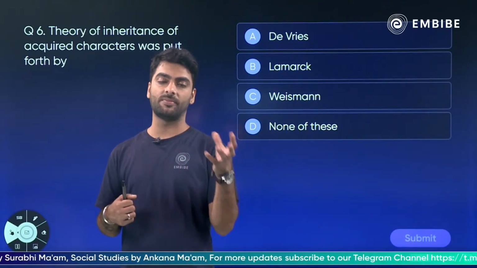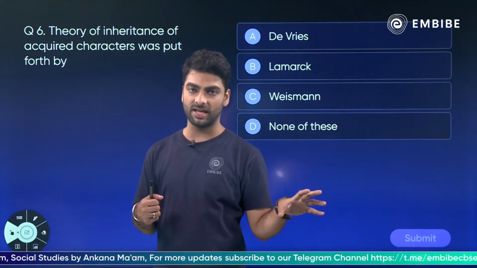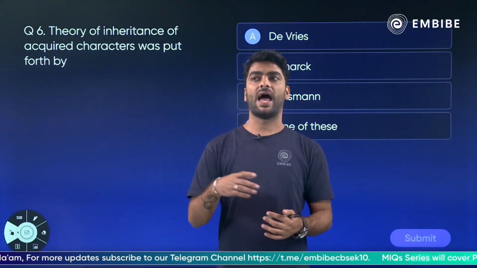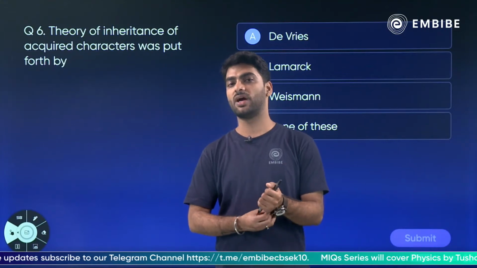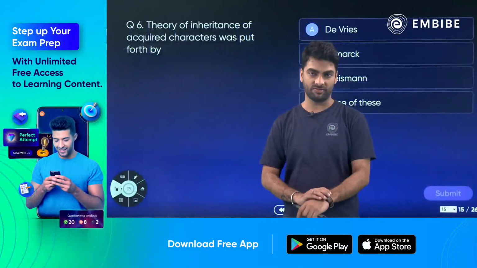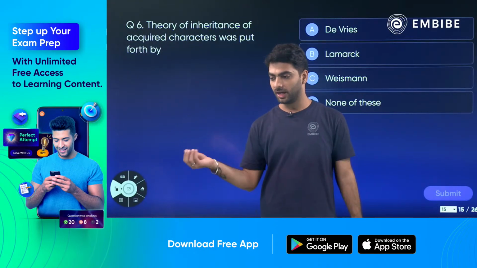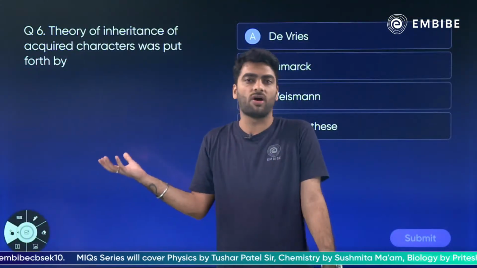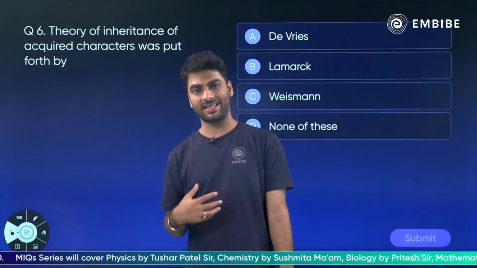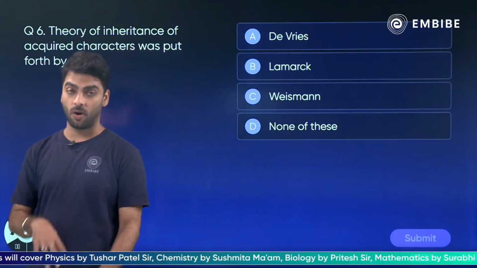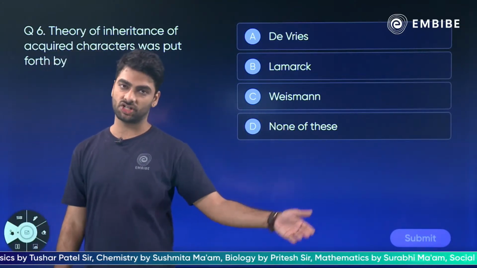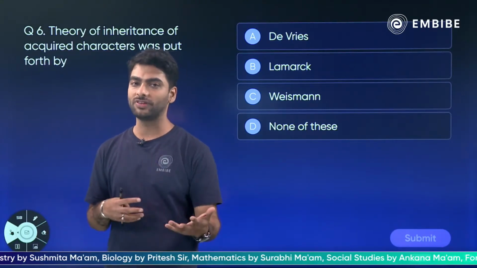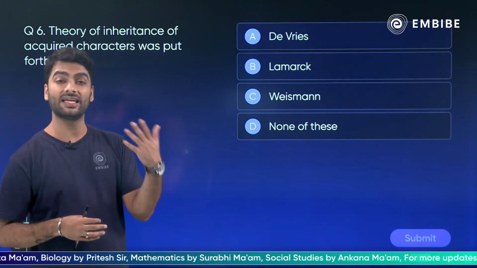You know, last time we did acquired traits and inherited traits. Inherited traits are those which pass on from one generation to the next, and acquired traits are those that we acquire during the experience of life. Like, when you were a kid, you would like blue color, but now you like, say, orange color. That is an acquired trait. That's a liking, a habit which you have developed now. It won't carry on to the next generation. But your height, your skin texture, your hair texture, all of these are inherited traits.